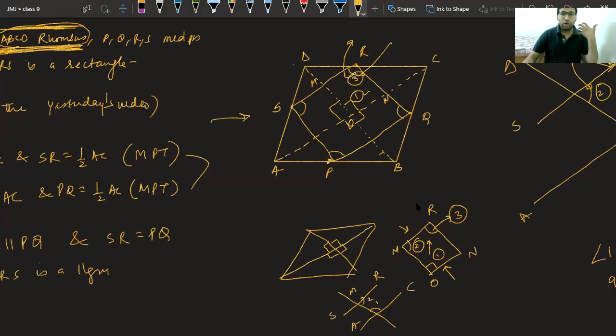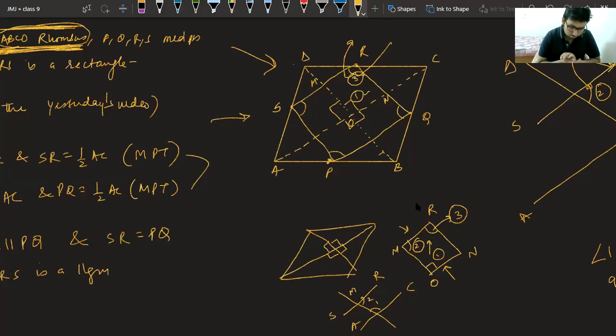If you have practiced enough, you can see all these things in the diagram only. You don't have to make separate diagrams to understand. I made those diagrams just to make clear what we are doing. Class, are you able to understand how I utilized the property of rhombus to prove our required part? Good, Moksh, good, Anuranjan. We utilized the property of rhombus that diagonals bisect perpendicularly, and used that to prove our angle 3 equal to 90 degrees.